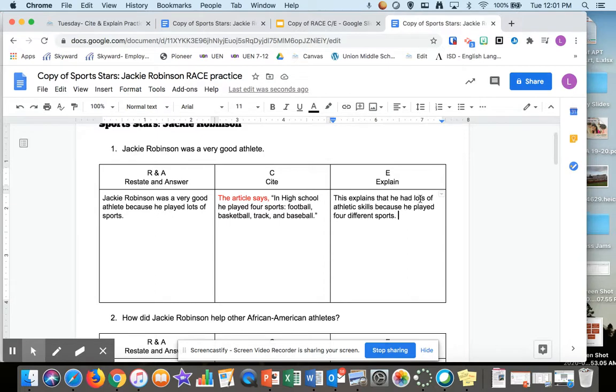It also shows that he worked really hard to be good at sports. I would assume if you're playing all 4 of those in high school and college, you try pretty hard. Okay, so you can see I have 2 sentences of explain, and it's explaining why this quote proves that he was a good athlete.